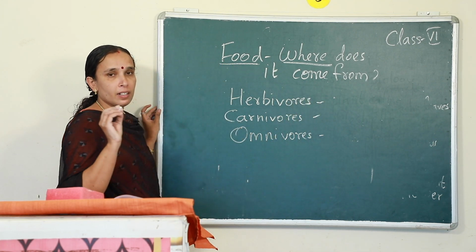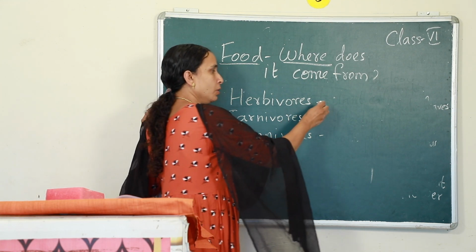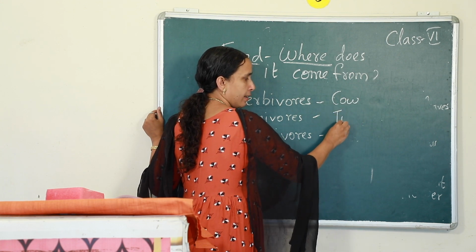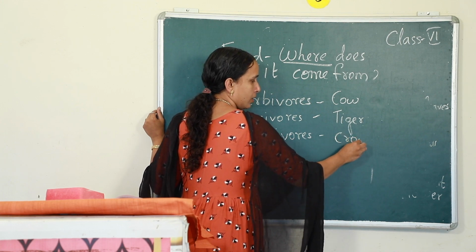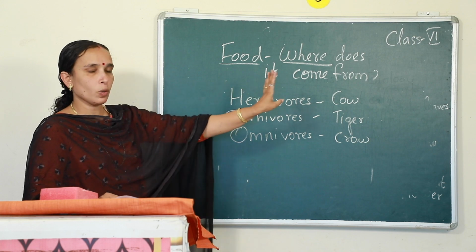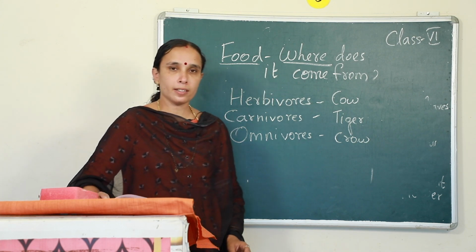Okay. At least 5 examples for each. One I will write for you. The remaining 4 you have to write yourself. Okay? So, that is it. Thank you.